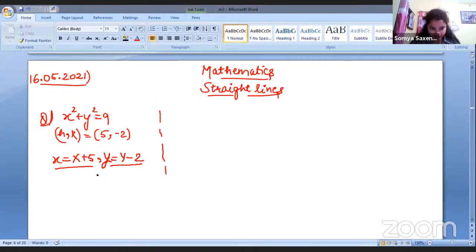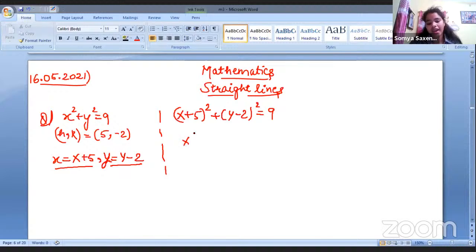Now we'll put these in this particular equation to get the new equation. X plus 5 whole square plus Y minus 2 whole square is equals to 9.